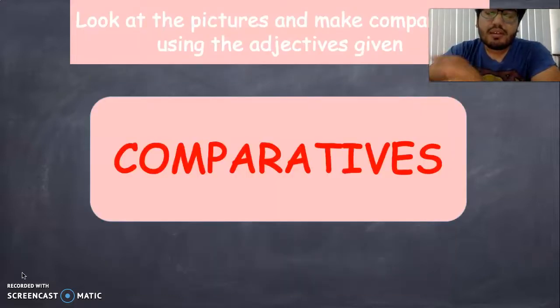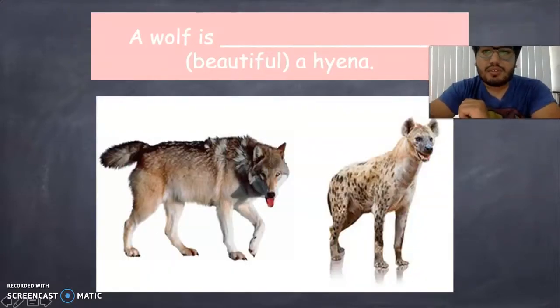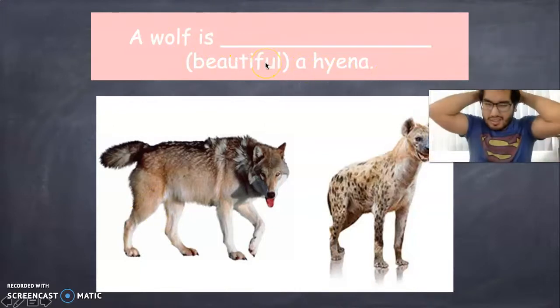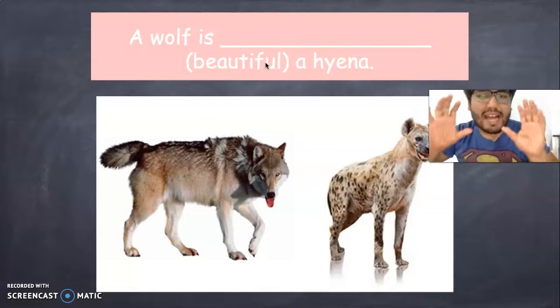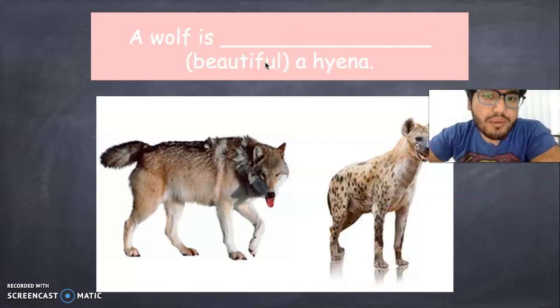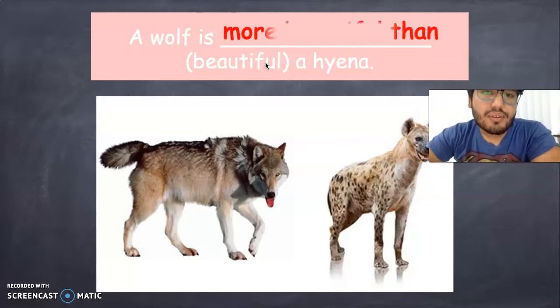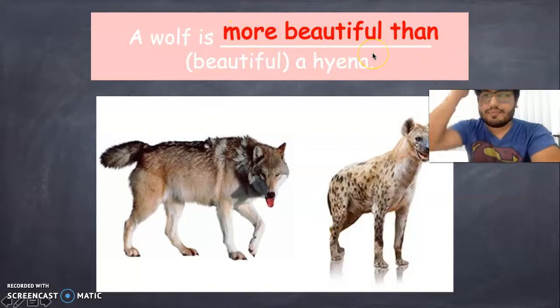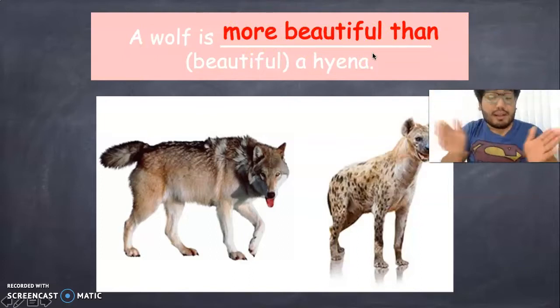So let's make comparisons using the adjectives that the sentence gives us. So we have beautiful. A wolf is a hyena. When we have a long adjective such as beautiful, we use more. More beautiful than a hyena. So we add more: a wolf is more beautiful than a hyena. Okay? When we have a long adjective.